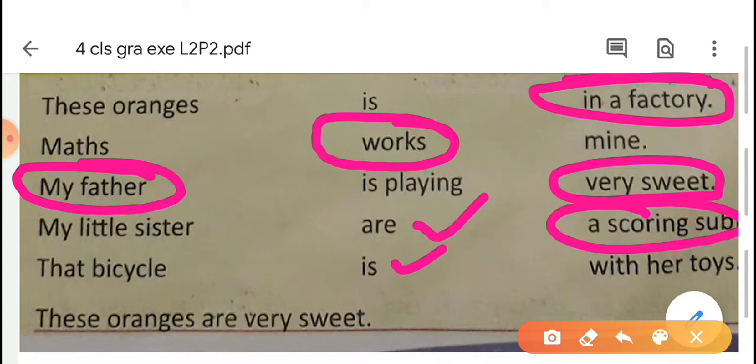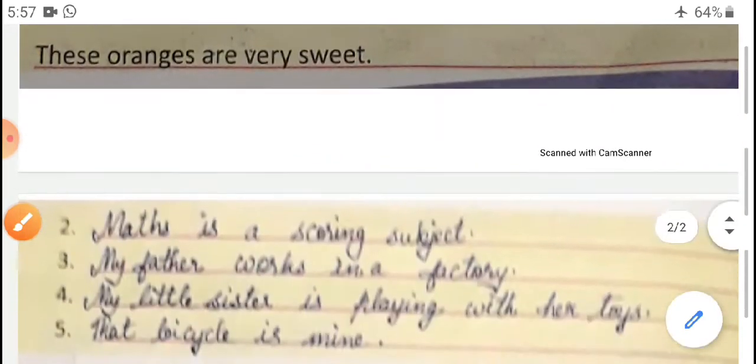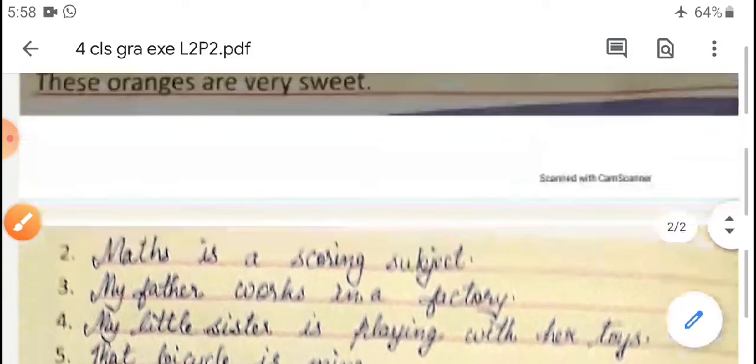So the third answer: my father works in a factory. You have to write the answer on the next page. My father works in a factory. My, FATHER, father, WORKS, works, IN, in, A, factory, FACTORY.